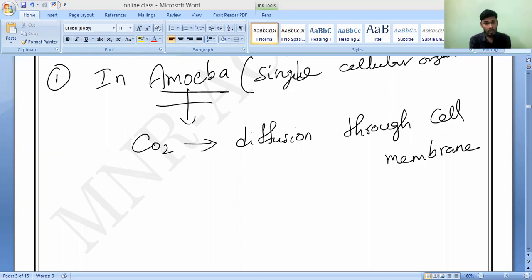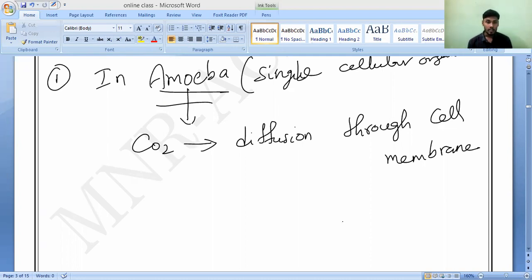Like how plants have vacuoles, the same way this amoeba has a contractile vacuole. Only through this contractile vacuole, the nitrogenous waste as well as excess water is removed from the amoeba. That is what you have to remember.